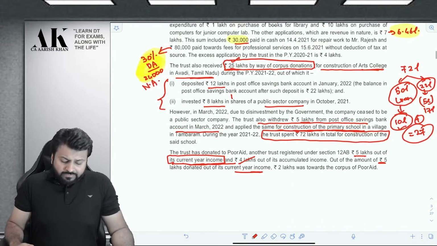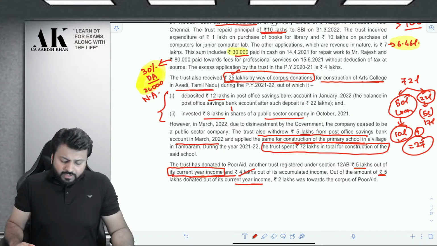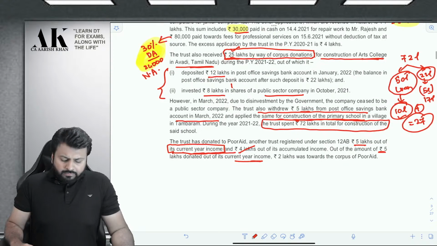The trust also received 25 lakh by way of corpus donation for construction of Arts College in Avadi, Tamil Nadu during the previous year 21-22, out of which it deposited 12 lakhs in the post office saving bank account in January 22. The balance in post office saving bank account after such deposit is 22 lakhs and invested 8 lakhs in shares of a public sector company in October 2021. However, in March 2022, due to disinvestment by the government, the company ceased to be a public sector company.